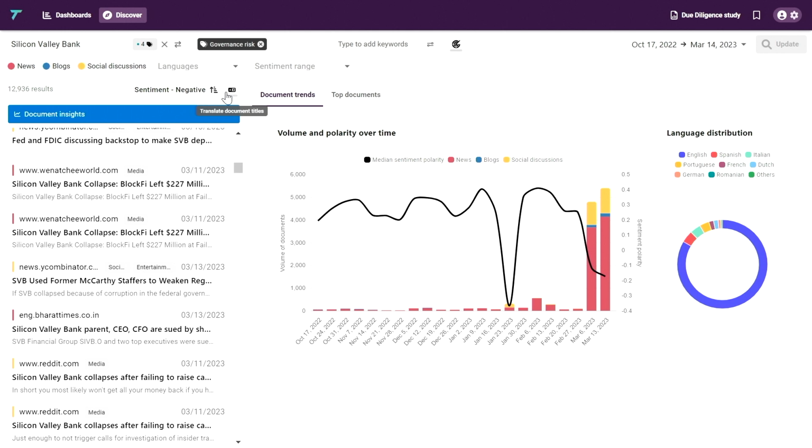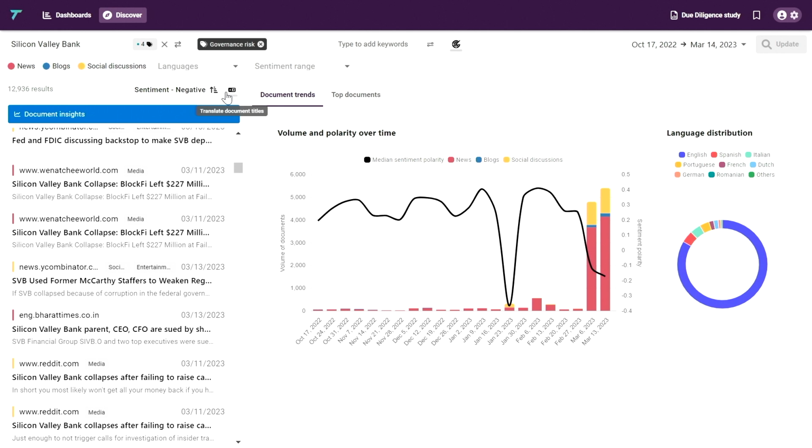So if you want to avoid, let's say, forgetting or not finding that content that was on page 16 of Google, you can just rank that by sentiment and tell the platform, give me the worst that ever happened on that specific supplier. I want to make sure that I'm not missing anything.